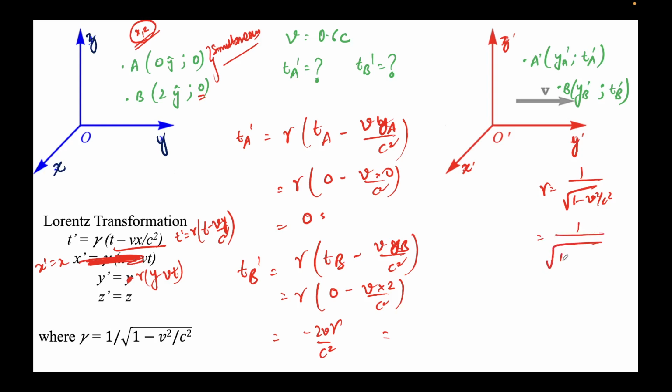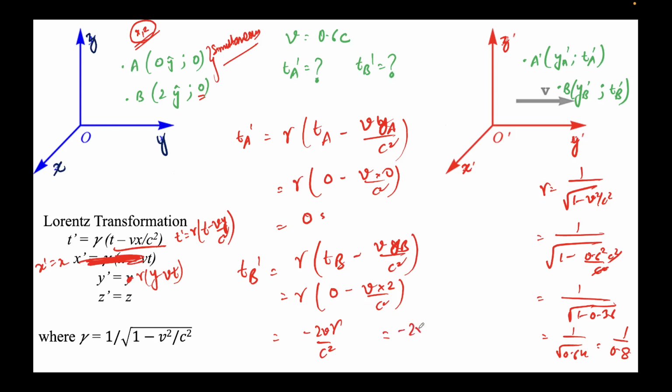So V is 0.6c, so I'll write 0.6² c² upon c². The c² gets cancelled. It will be 1 minus 0.36, because 0.6² is 0.36. So 1 minus 0.36 is 0.64, and the square root of 0.64 is 0.8. So the value of gamma is 1 over 0.8. I'll put this value here.